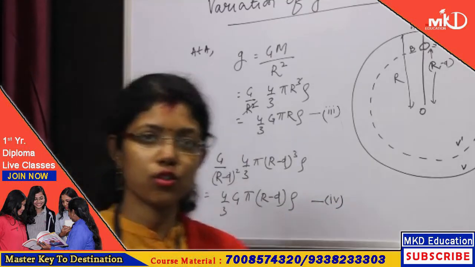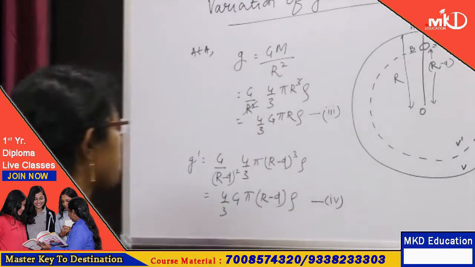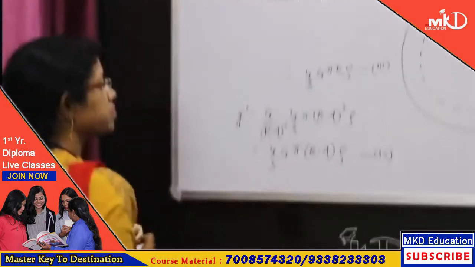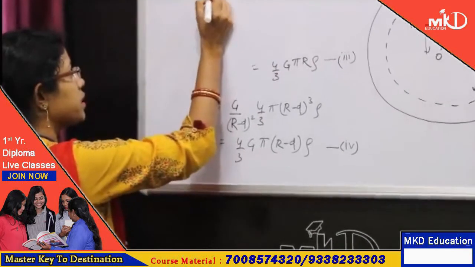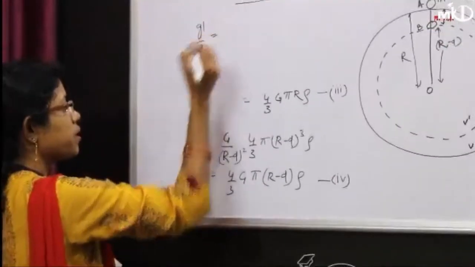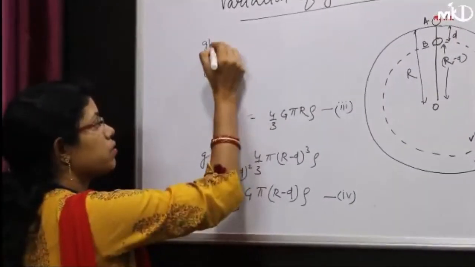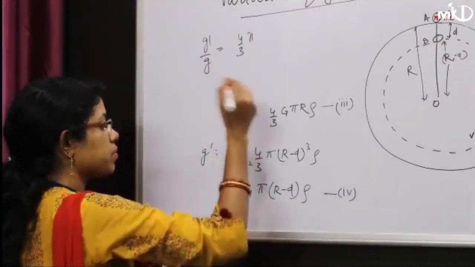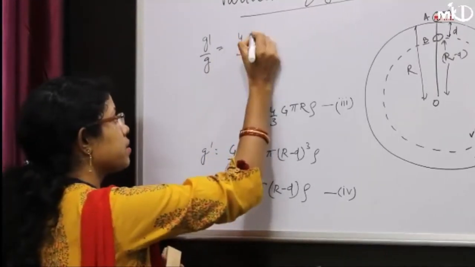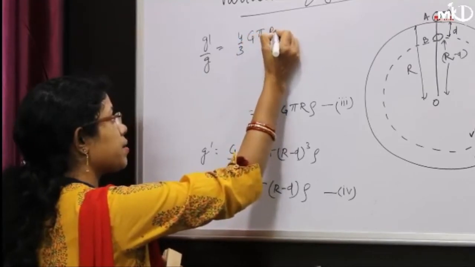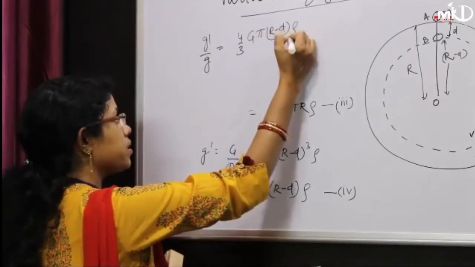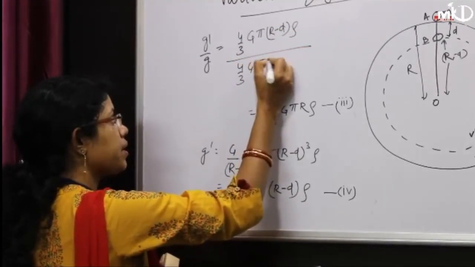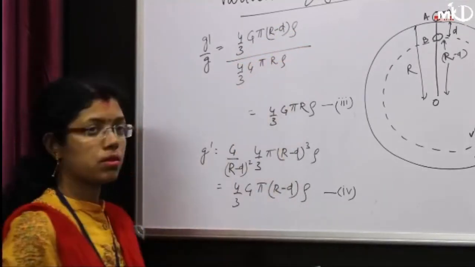Let us take the ratio of these equations. g dash upon g will be equal to, substituting the values, 4 by 3 G pi (R minus d) into rho divided by 4 by 3 G pi R into rho.